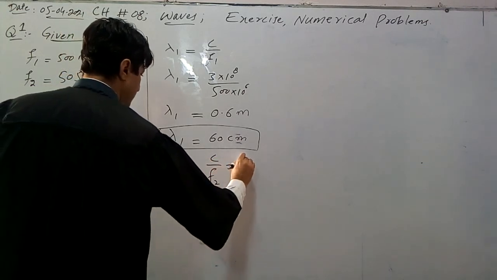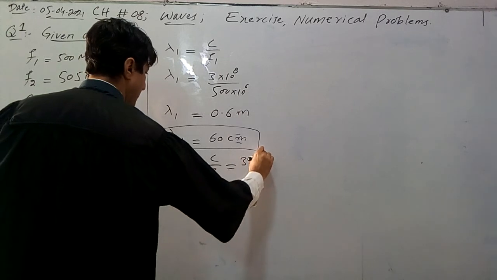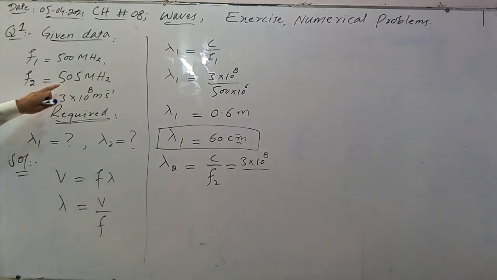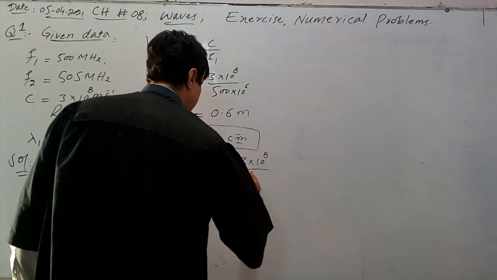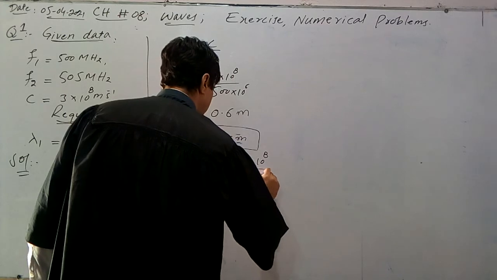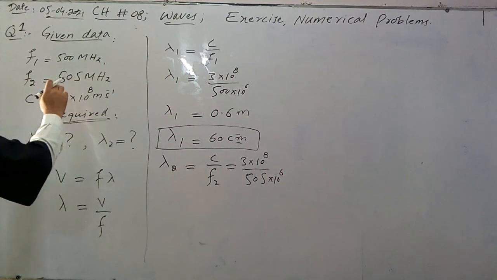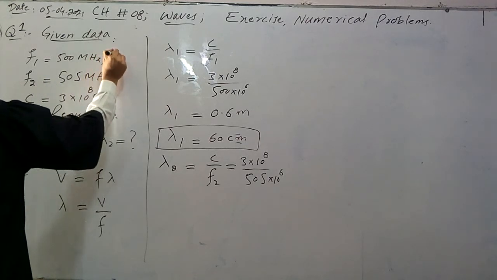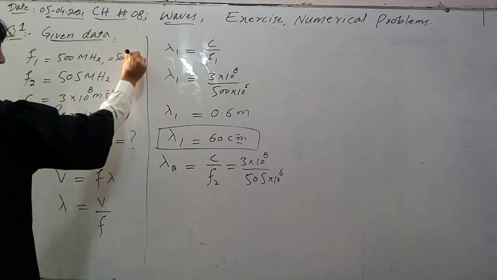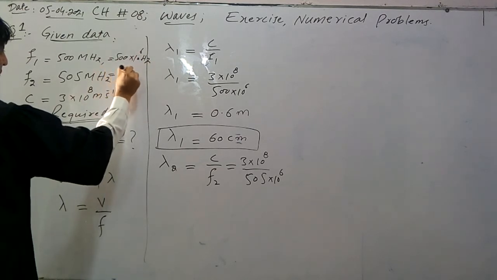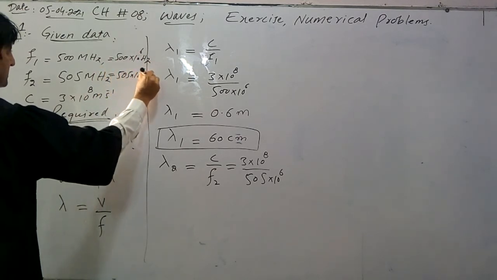Putting values, C is 3 multiplied by 10 power 8 divided by f2. f2 is 505 megahertz, so 505 multiplied by 10 power 6 hertz. Megahertz means 10 power 6.